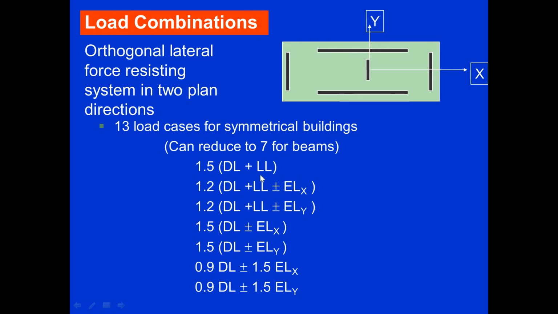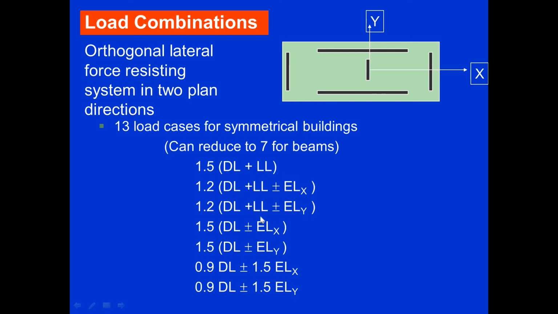If you see this first formula, we have already used it in RCC structures as per IS 456. But from the second case, that is 1.2 dead load plus live load, we have to consider earthquake ELX. ELX means earthquake in X direction. We have to use earthquake in X direction plus ELY, that is earthquake force in Y direction. Plus indicates the earthquake force has to be applied in the rightward direction, and minus indicates the earthquake force has to be applied in the leftward direction. So rightward indicates the positive sign, whereas leftward indicates the negative sign. Accordingly the load combination will be formed.